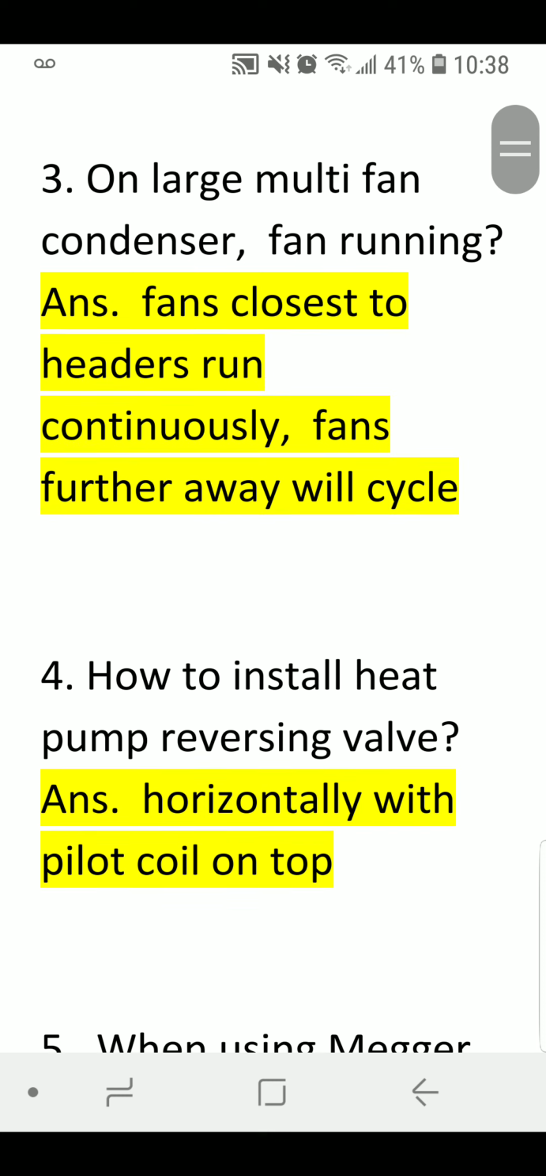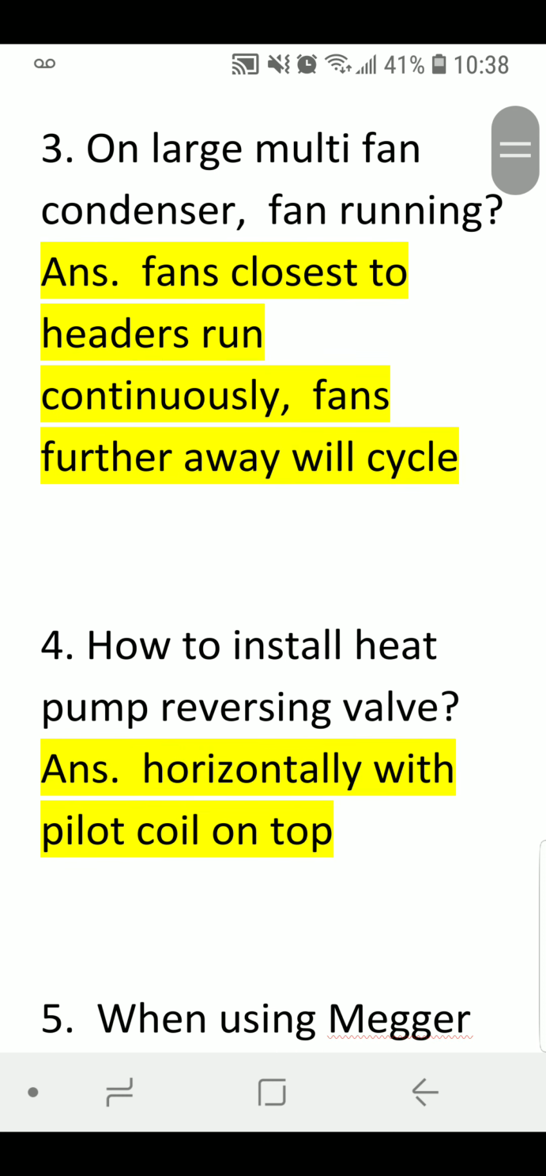Number 3. On large multi-fan condenser, the fan is running. Answer: fans closest to headers run continuously, fans further away will cycle.